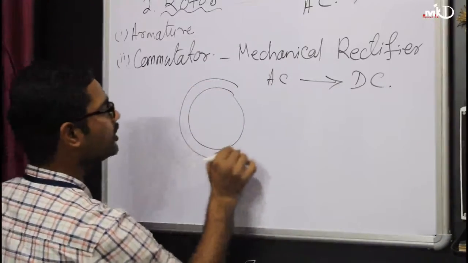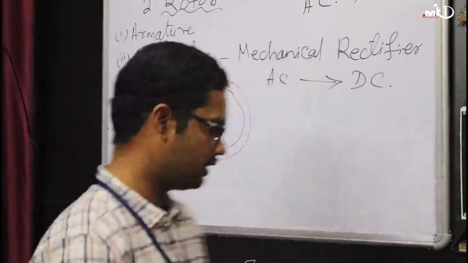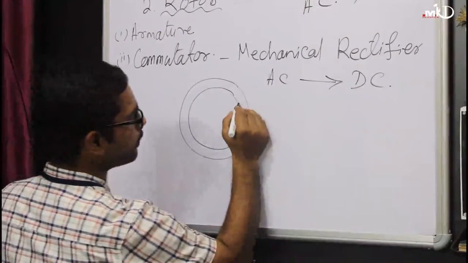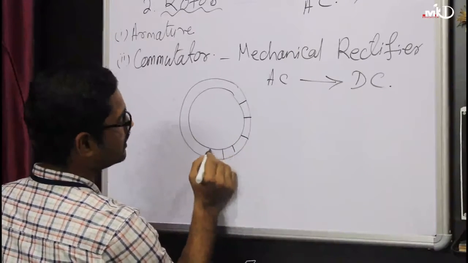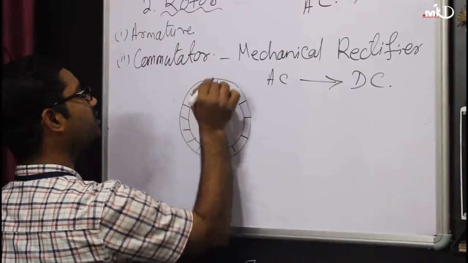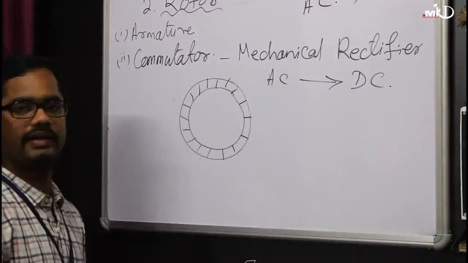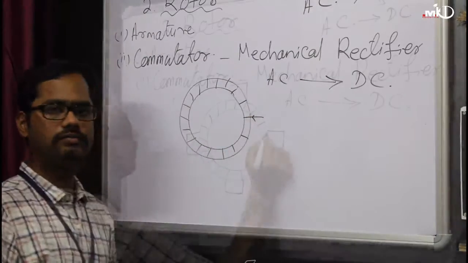It is called the commutator segment. Segment means these are the divisions. The commutator is divided, and in between that is your mica.